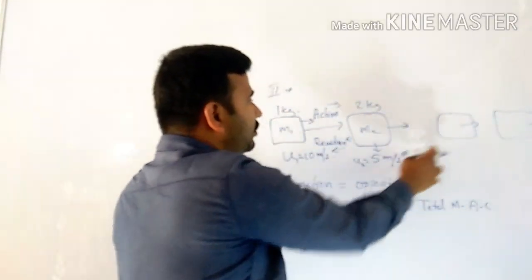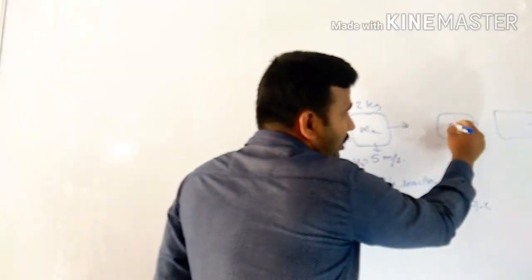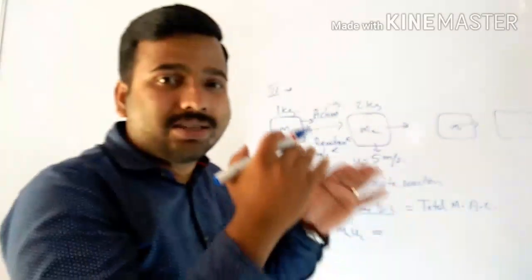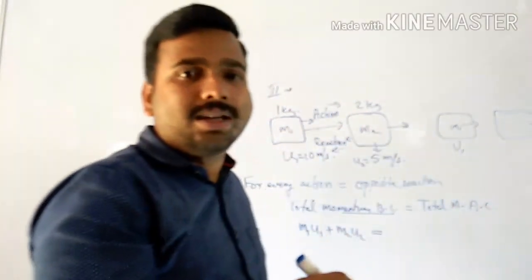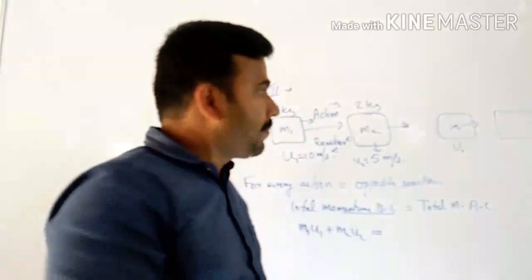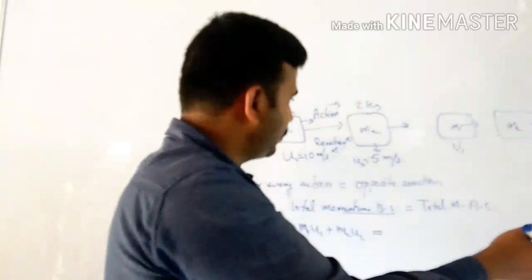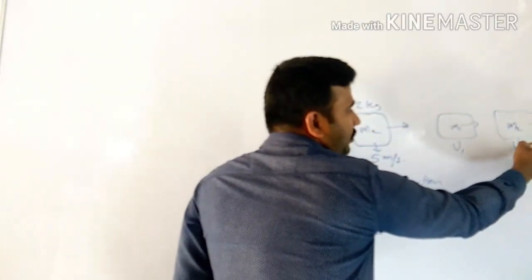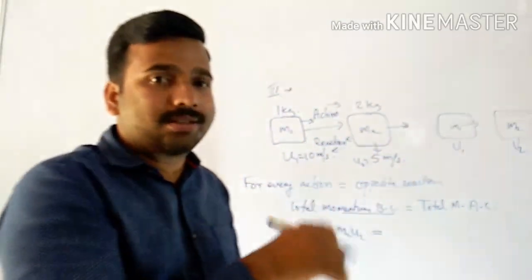The velocity of m1 will decrease to v1, and the velocity of m2 will increase to v2.